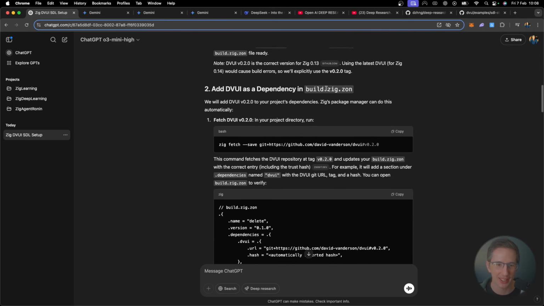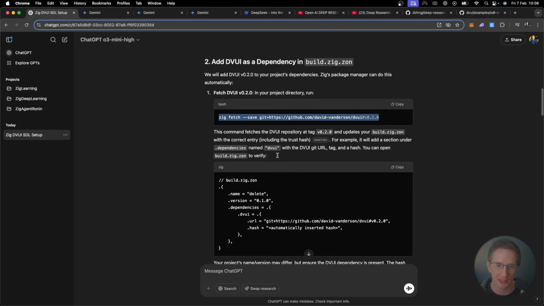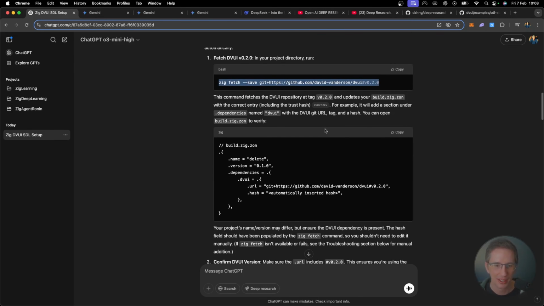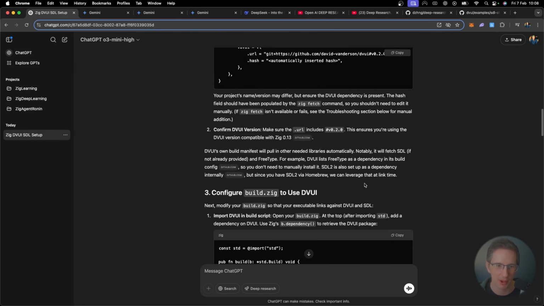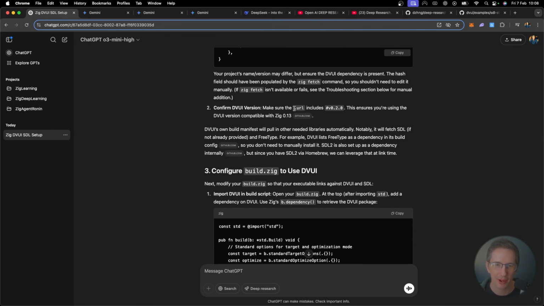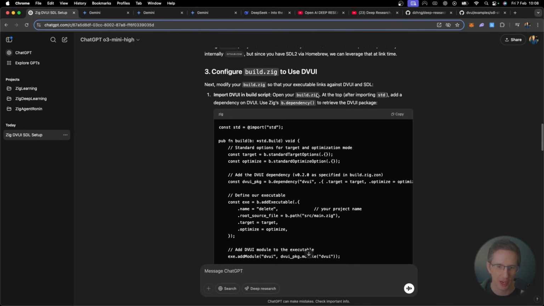This is the OpenAI Deep Research. So let's see here, DVUI v0.2.0. That alone saves a lot of time. I'm telling you now, just getting that right. So good. Okay, here's the hash, automatically inserted. And of course, it would have put the code there. Didn't think to add that on, but I'll forgive you, because if we do this first step, that step automatically works. Confirm the version, configure build.zig to use DVUI.